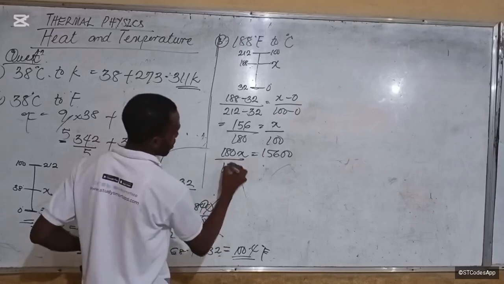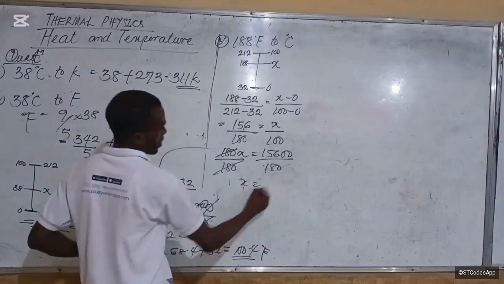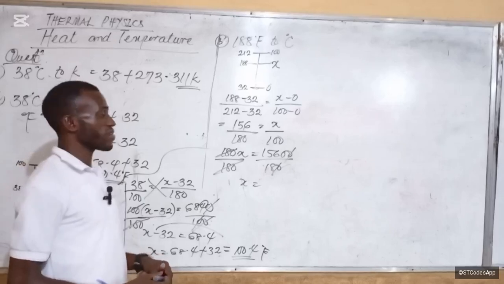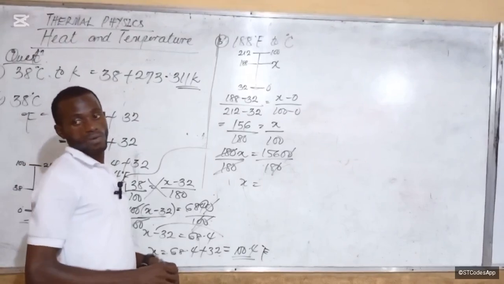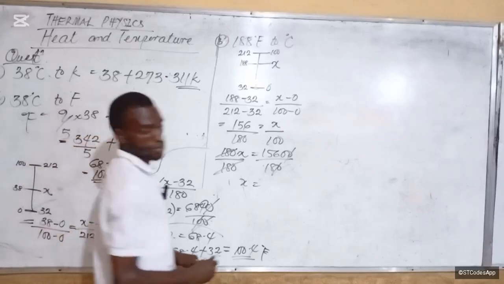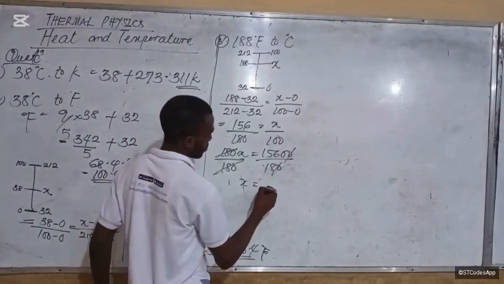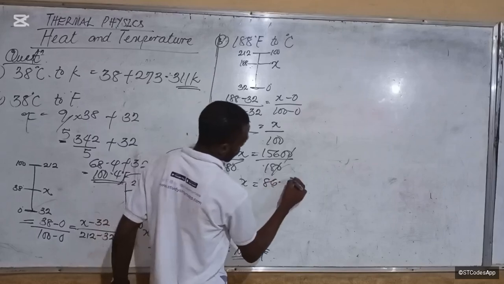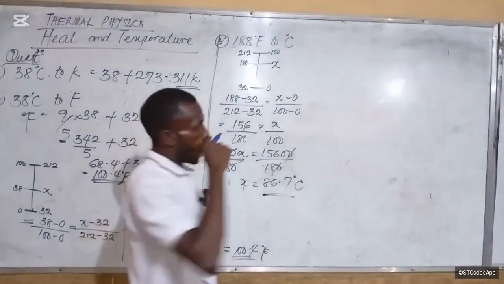Divide both sides by 180, and x gives me 15600 divided by 180. It's 86.7 degrees Celsius. Is that okay?